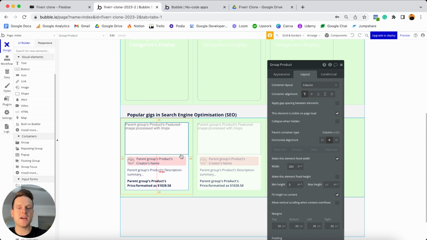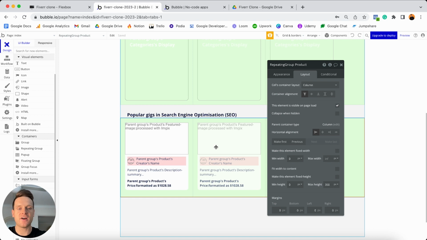And because we've now finished updating all of the settings for our white group here, we can then select our overall repeating group and finalize the very last settings we'll need to tweak. At this point, we have a maximum height set of 350 pixels. The reason for that is because when we made this repeating group, we just duplicated it from our first repeating group, which did in fact need a maximum height of 350 pixels.